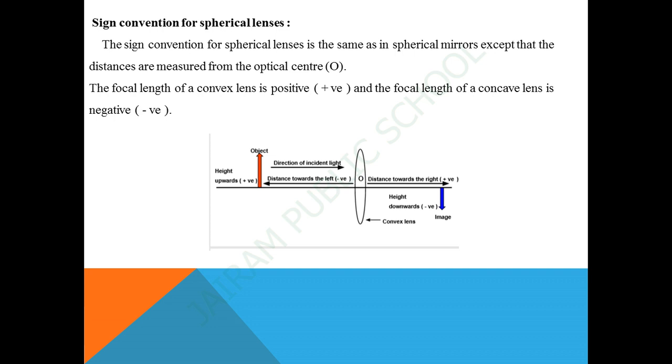Sign convention for spherical lenses. For lenses, we follow a sign convention similar to the one used for spherical mirrors. We apply the rules of distance except that all measurements are taken from the optical center of the lens. According to the convention, the focal length of a convex lens is positive and that of a concave lens is negative. Appropriate signs apply for the values of u, v, f, object height h and image height h dash.